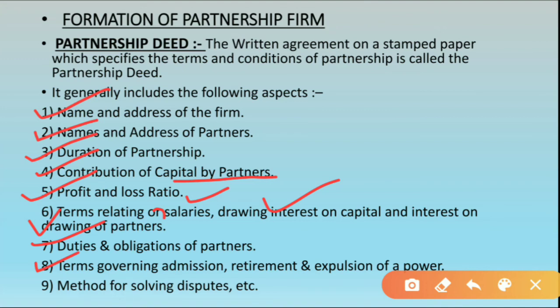Terms governing admission, retirement and expulsion of a partner. In the case of admission of a new partner, or if a partner retires or is expelled, different rules and regulations are there. And the last is the method for solving disputes. If any disputes or conflicts arise among the partners, how they should be solved is also written, etc. There are many more aspects written in the agreement.